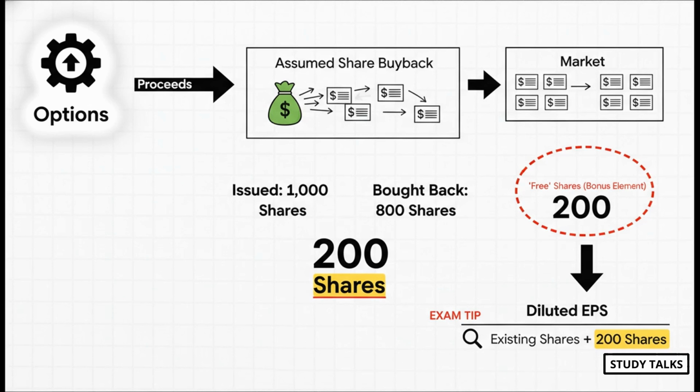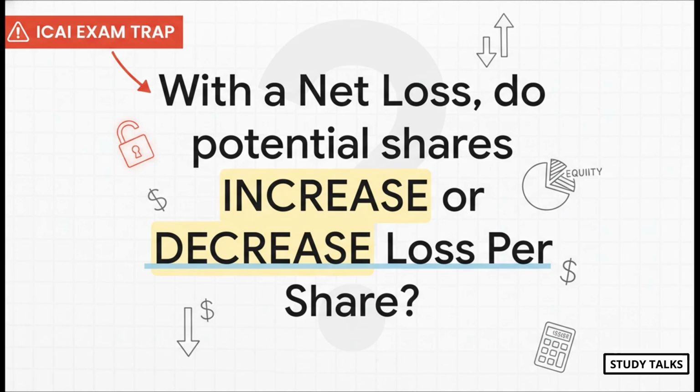It all comes back to that bonus element. Look at this scenario. A company has a net loss. It also has things like convertible debentures or options, what we call potential equity shares. Now, for calculating your diluted loss per share, do you add these shares in? And if you do, does that make the loss per share bigger or smaller? What's your gut feeling on this?